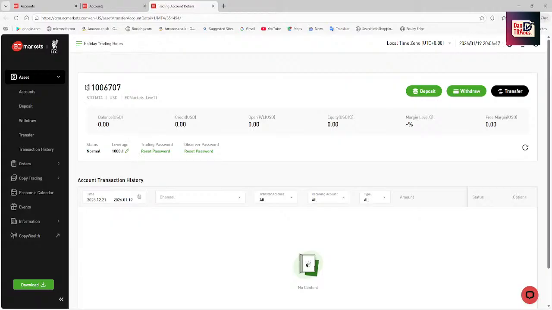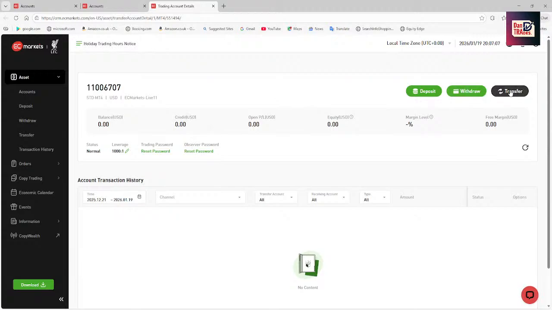Now, this is your account number at the top left corner with your server. There's something we call a server. All will be taken care of on Wednesday. This is just an introductory video. This is your STD MT4. That's the account on the app. So we have MT5, we have MT4.